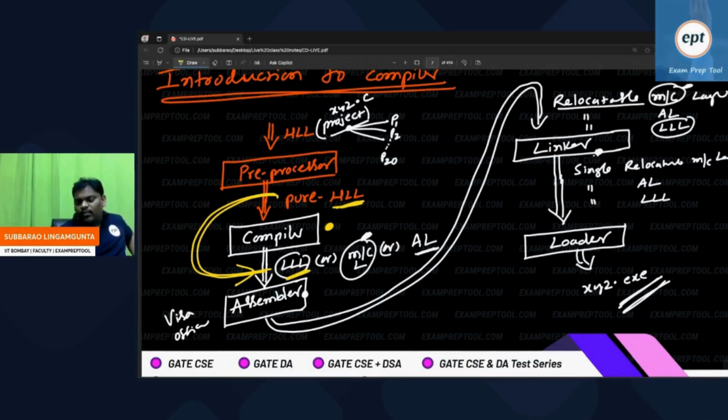But for user convenience, you will add little bit before compiler, you will add little bit after compiler. For user convenience, they are not part of compiler. For user convenience, they added.